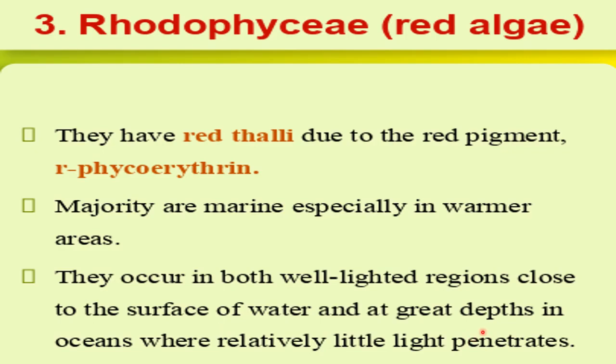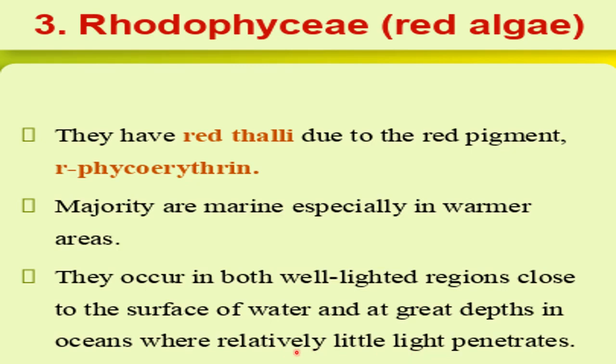In the middle of the sea or ocean, these are usually not found. Red algae are one of the organisms which are found in the deepest ocean, in the deep layers of the oceans where very little light can penetrate. Because of the absence of light there, most of the organisms cannot survive.